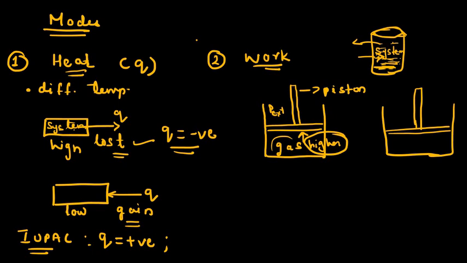On the other hand, if the external pressure is greater and the gas, our system, is at a lower pressure, the piston will move down. In this way the energy is transferred to the surrounding as work. And how do we represent work? Work is represented by W.